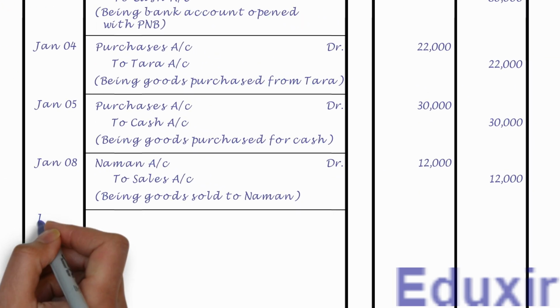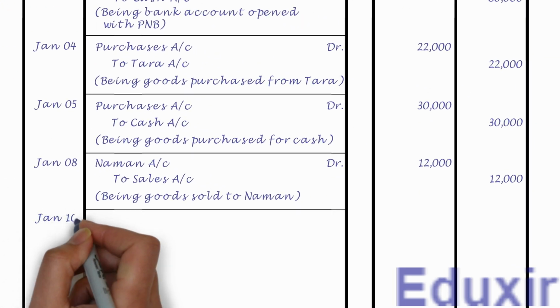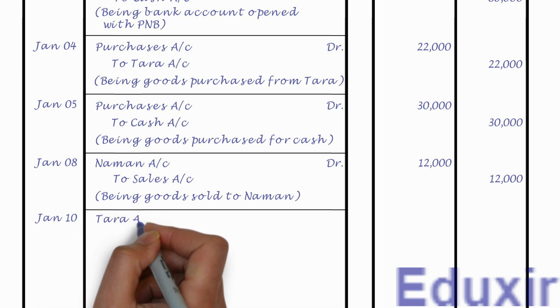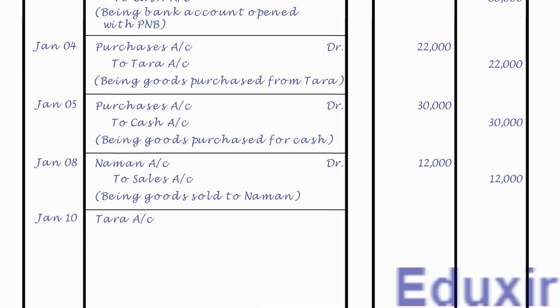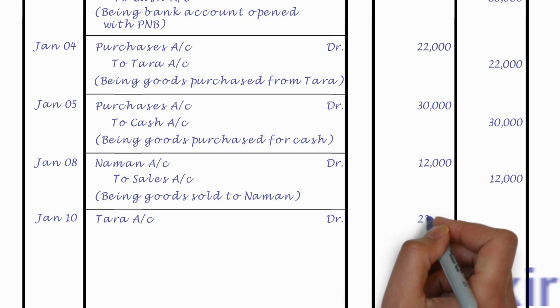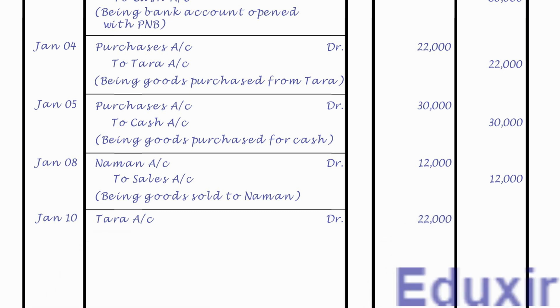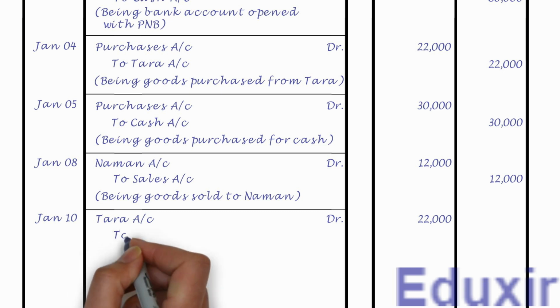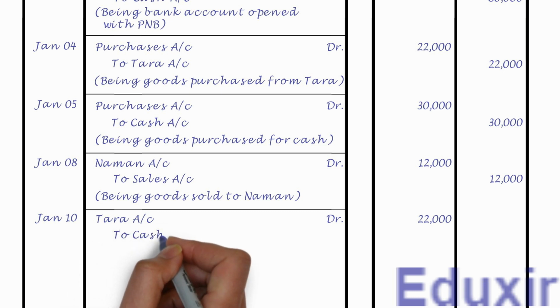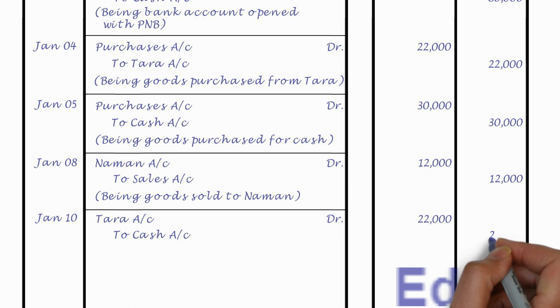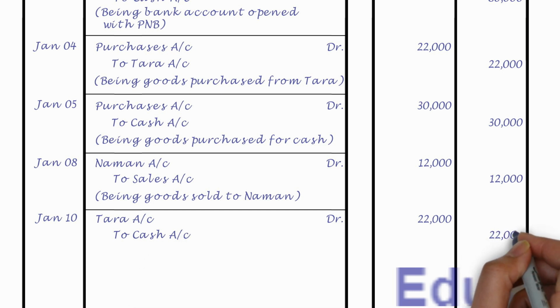Let us first record the date. Let us then record Tara account as the debit entry. Let us also write the text DR to indicate that this is a debit entry. Let us also write the debit amount of 22,000 rupees into the debit amount column. Leaving a margin, let us now record the cash account as the credit entry. Let us also record the credit amount of 22,000 rupees into the credit amount column.